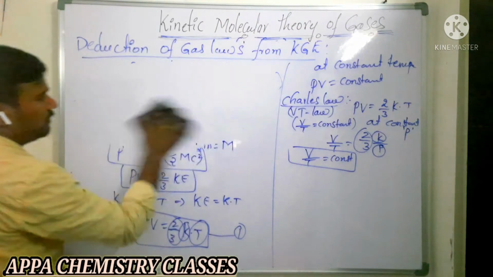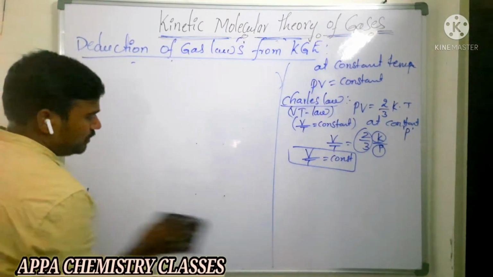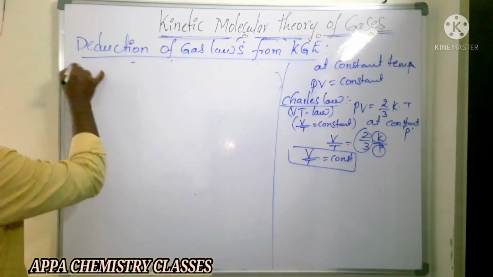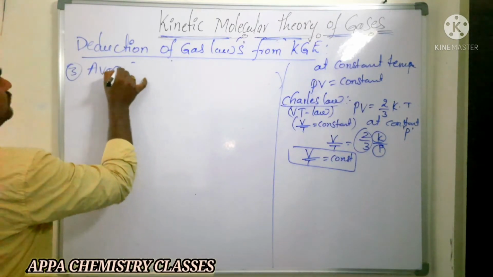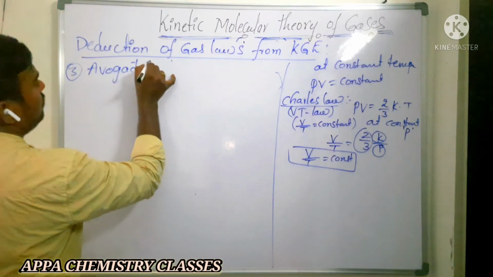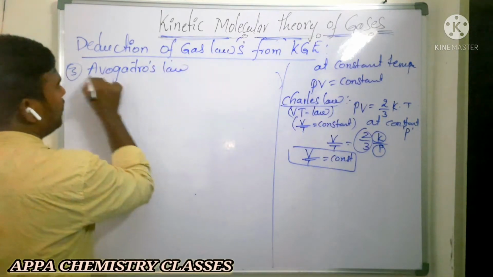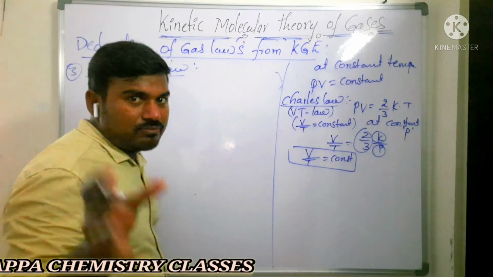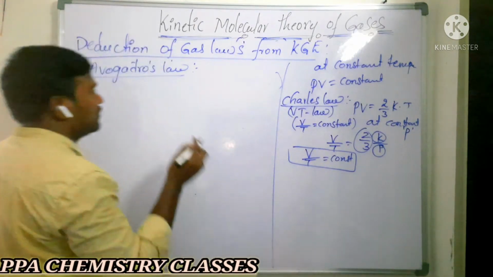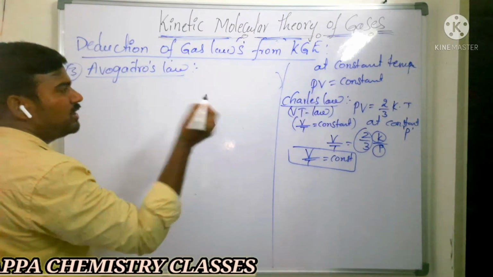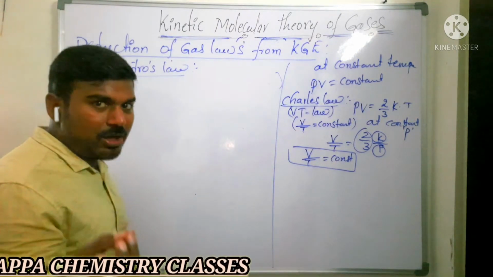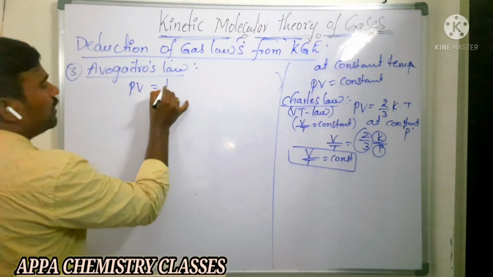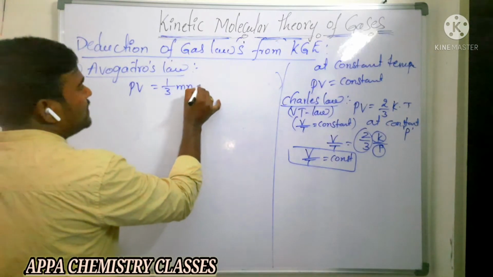Avogadro's law is very important, so try to understand it. Third one, that is Avogadro's law. How can we define Avogadro's law? Equal volumes of gases contain an equal number of moles or an equal number of molecules. That is, if you take equal volumes, their number of moles and number of molecules remain the same. Now we know that PV is equal to 1 by 3 mn c square.